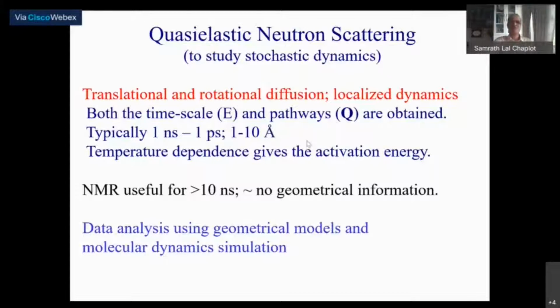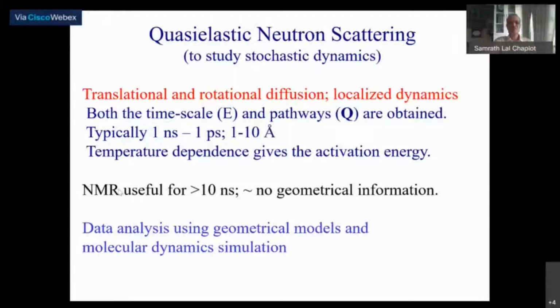I mean, you can work this out. And if you look at the temperature dependence of these quantities, you can directly look at the time scales, and what the temperature dependence of the diffusion is. The temperature dependence of the diffusion coefficient can actually be measured, and one can get the activation energies involved in the stochastic processes. As we just said, nuclear magnetic resonance is useful for slower dynamics, which is somewhat outside the range of neutron scattering.